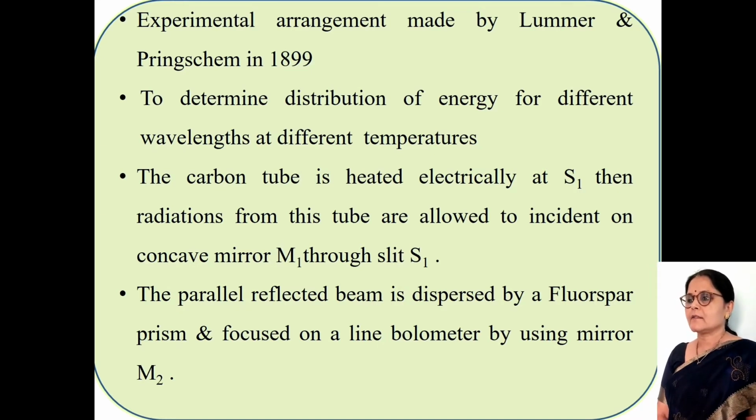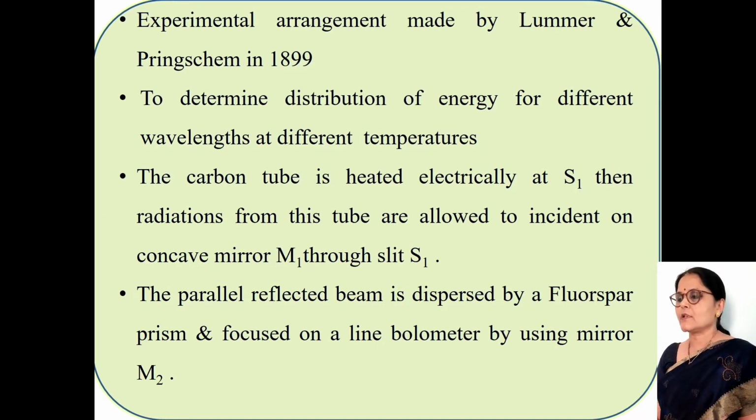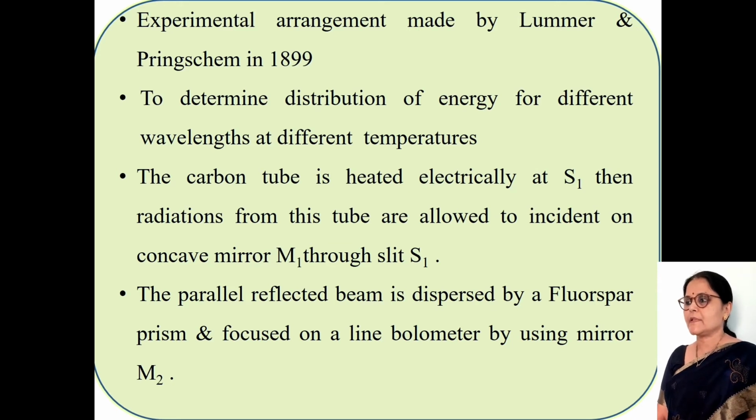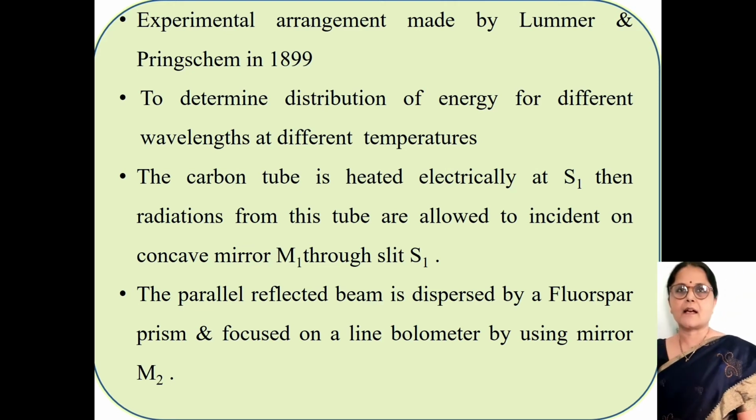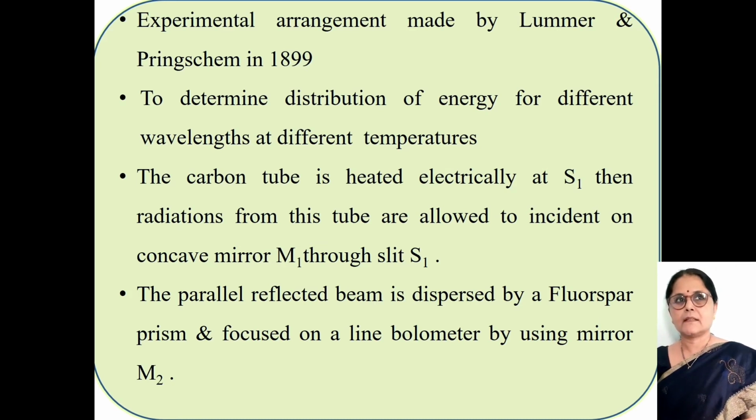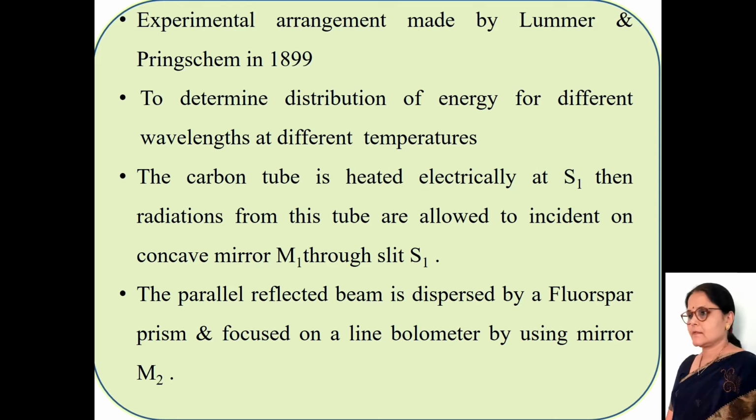Again we will revise the experimental arrangement and method. Experimental arrangement made by Lummer and Pringsheim in 1899 to determine the distribution of energy for different wavelengths at different temperatures. The carbon tube is heated electrically at S1. Then radiations from this tube are allowed to be incident on the concave mirror M1 through the slit S1.